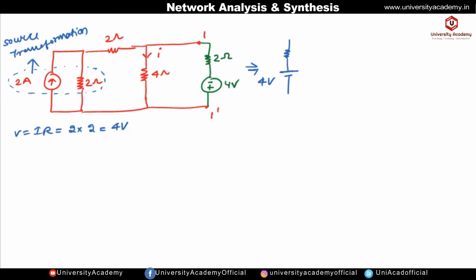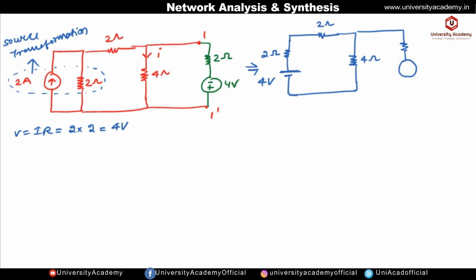Okay, and this arrow indicates the positive terminal. So positive terminal is upward and negative terminal is downward. Okay, and the value of resistance remains the same. Then we have a 2 ohm resistance, and this is 4 ohm through which current flowing is I ampere, whose value we have to find out, and this is 4 ohm and this is battery, that is, this was the negative terminal.